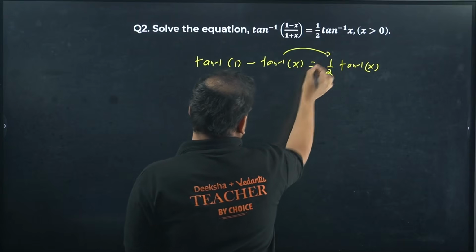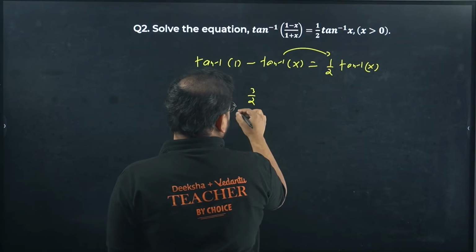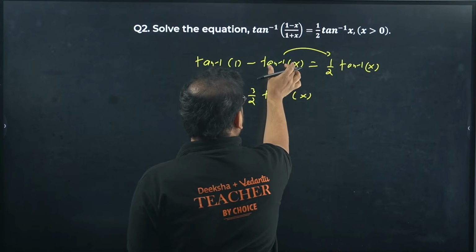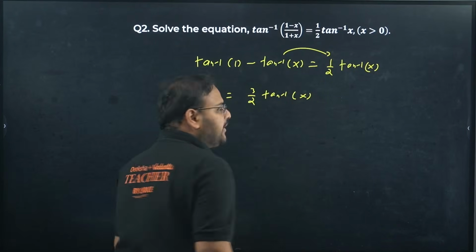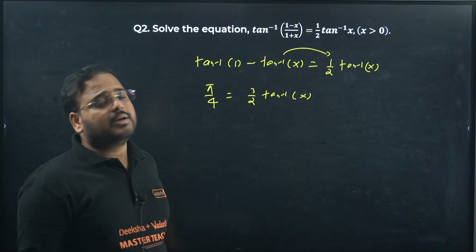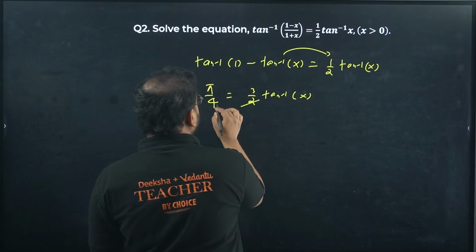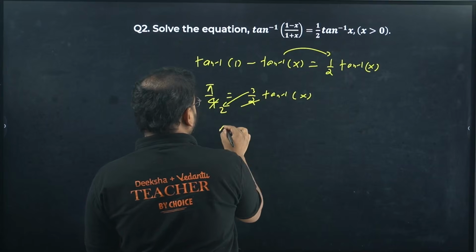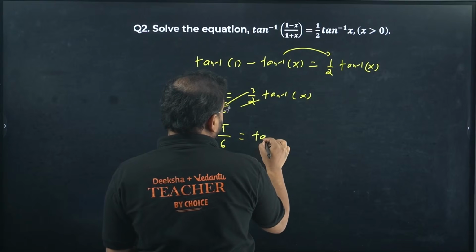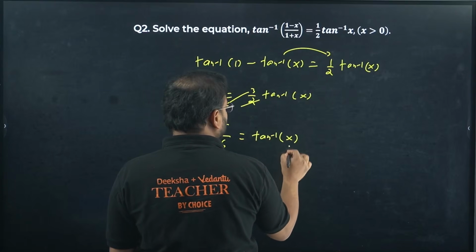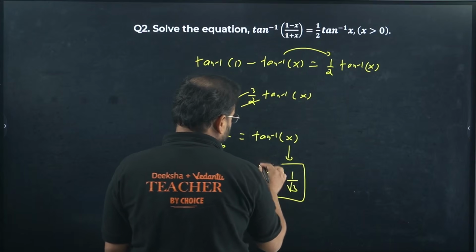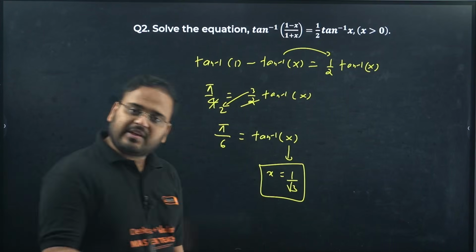This goes over here, 3 by 2 tan inverse of x. How come, sir? This is plus 1, this is plus 1 by 2. Take the coefficient, plus 1 is there, okay? So we are going to add them, 3 by 2. This cancels, 2 2s are 4. 3 comes over here, this is coming as pi by 6 tan inverse of x. Of course, the x value has to be 1 by root 3. So this is the trigonometric equation form.